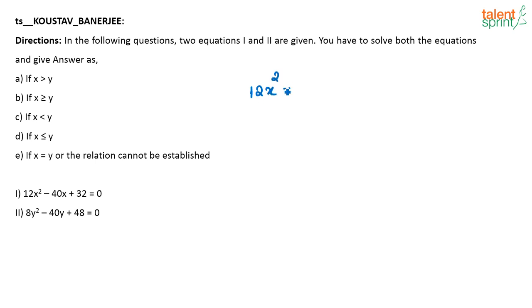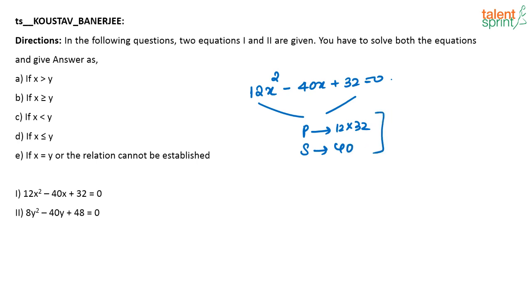See, you have 12x squared minus 40x plus 32 is equal to 0. So how will we do generally? We will say product of two numbers is 12 into 32 and the sum of the two numbers is 40, and then we find out what are the two numbers whose product is this and whose sum is this. So here this multiplication has to be done, right? Very big number. So for us also to find out the factors, it's going to be a little difficult.